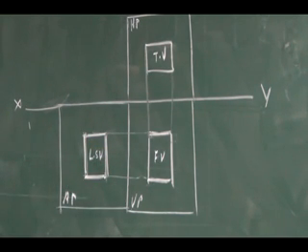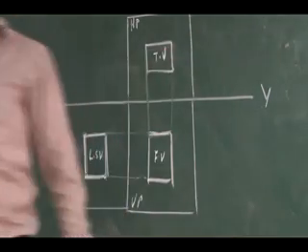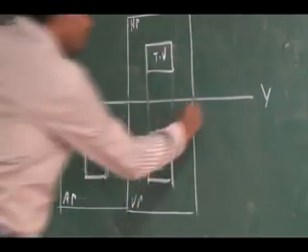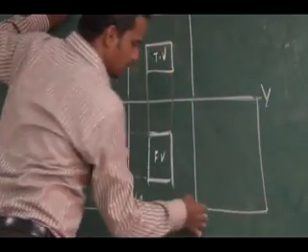Similarly, the right side view will come to the right side of the front view. You can see the difference.